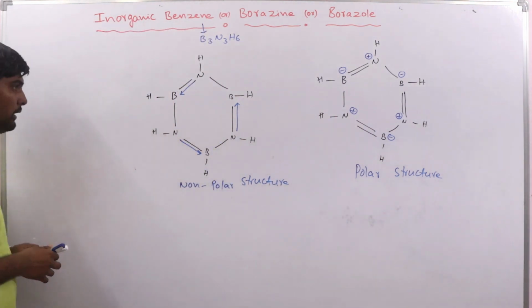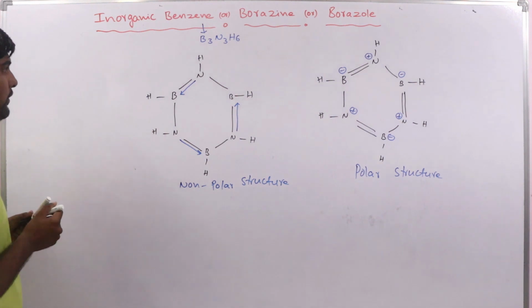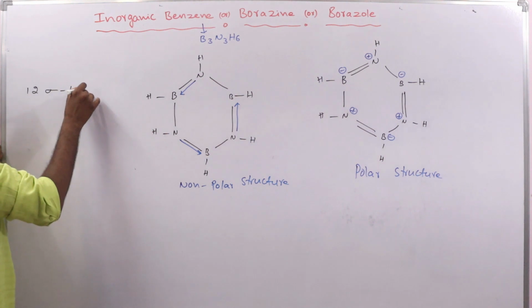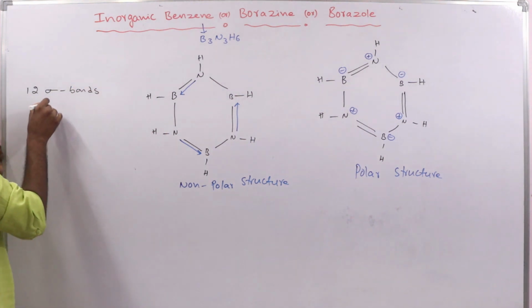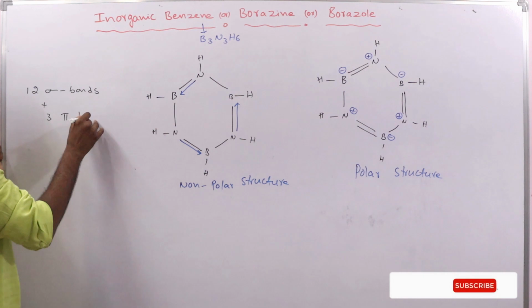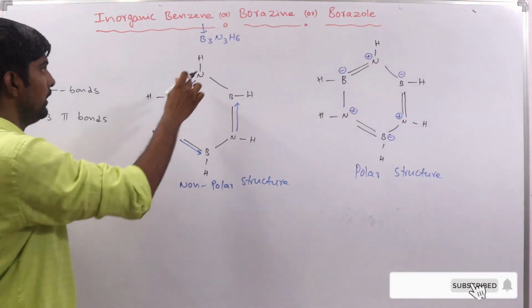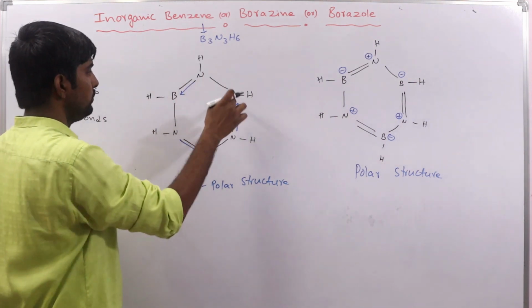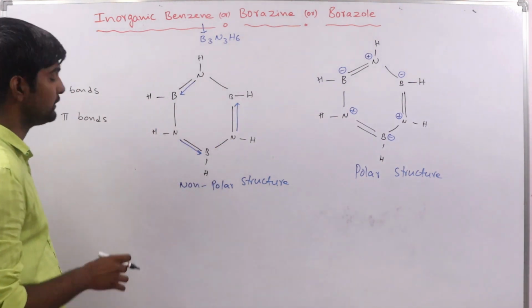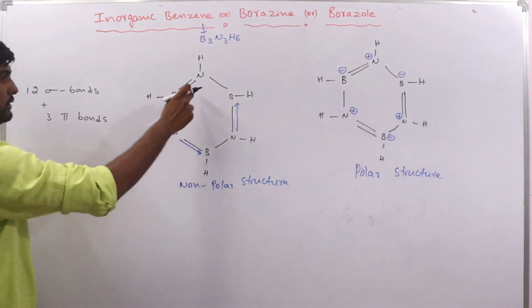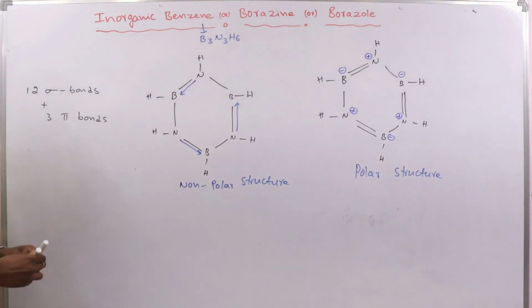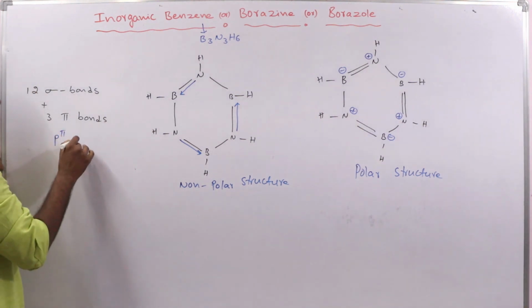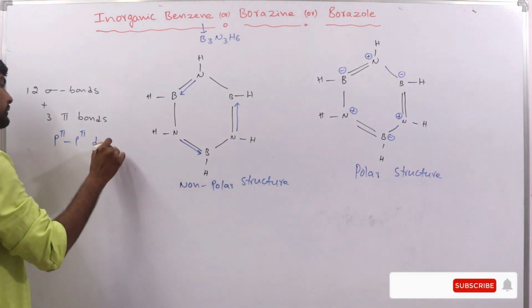And one more thing, if you observe this structure, we have in total 12 sigma bonds plus 3 pi bonds. See, 1, 2, 3, 4, 5, 6, and 1, 2, 3, 4, 5, 6. 6 plus 6, total 12 sigma bonds and 3 pi bonds are present. What is the speciality of this pi bond? Just now we discussed, these are p pi dative bonds.